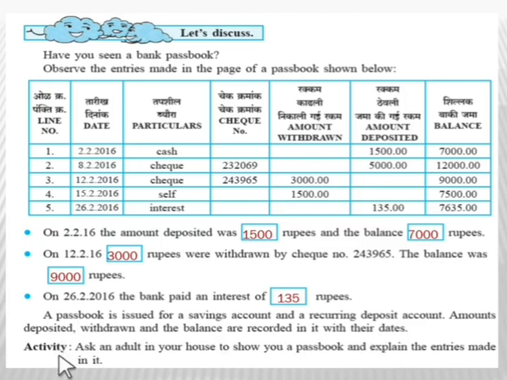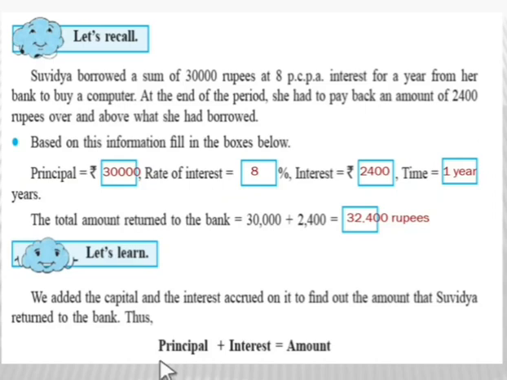Now there is an activity, children. Ask an adult in your house to show you a passbook and explain the entries made in it. So children, this is a simple activity that you have to do at your home. Now a simple example is given. Let's recall, it is based on your last year syllabus.